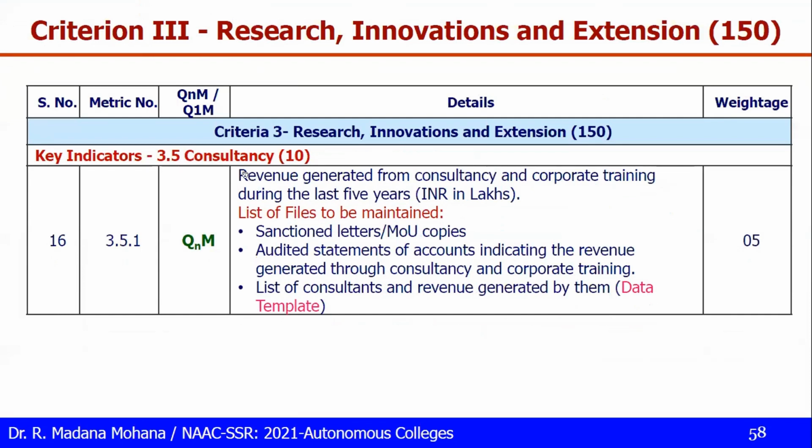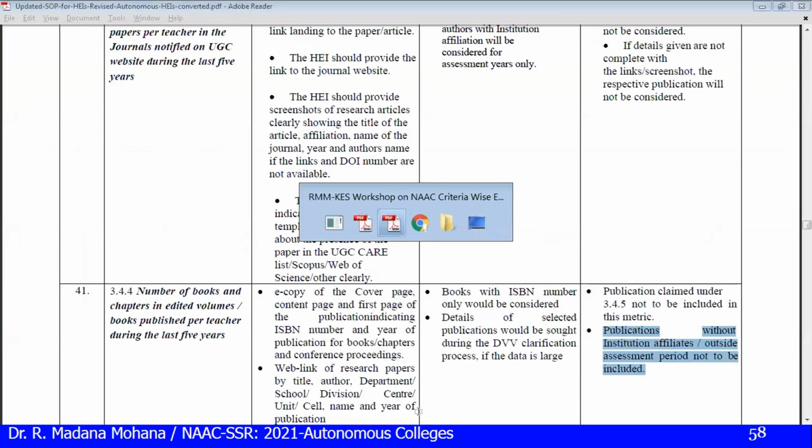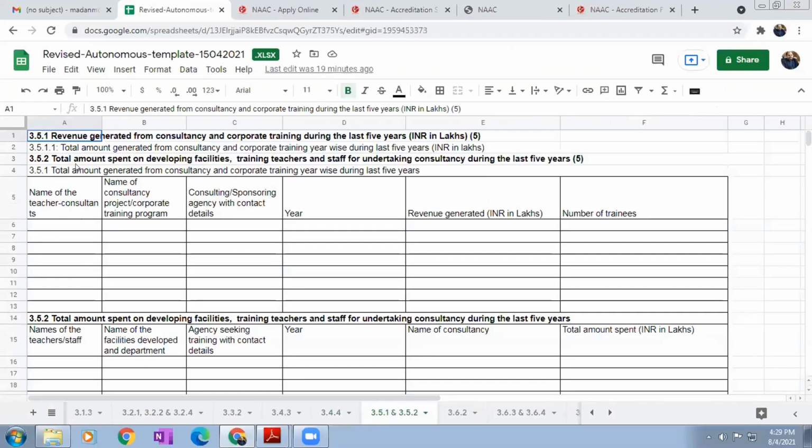Then coming to 3.5 consultancy, 3.5.1, this is quantitative. Revenue generated from consultancy and corporate training in the last 5 years. 3.5.1, let us see the template. 3.5.1 and total amount spent, that is 3.5.2, both are combined. So here year-wise, you need to maintain the name of the teacher or consultant, name of the consultancy project or corporate training program, consulting and sponsoring agency with contact details, year, that is the academic year, then revenue generated, then number of trainees for this project.